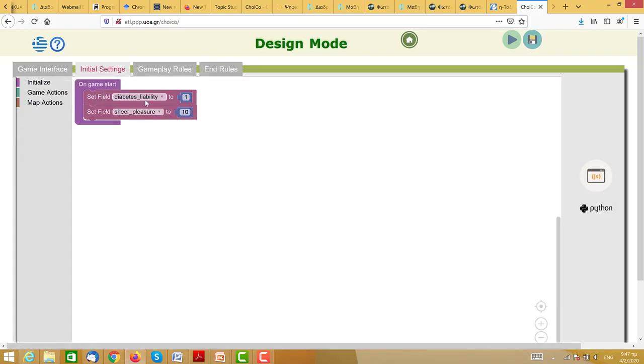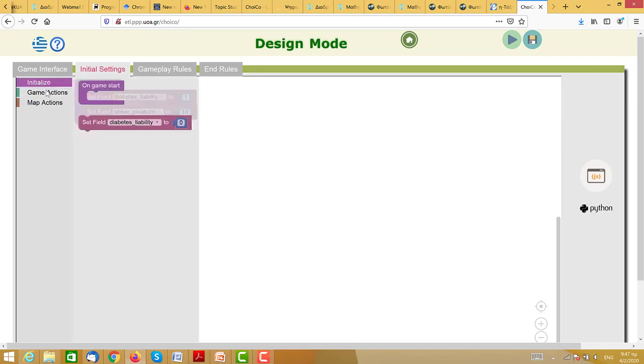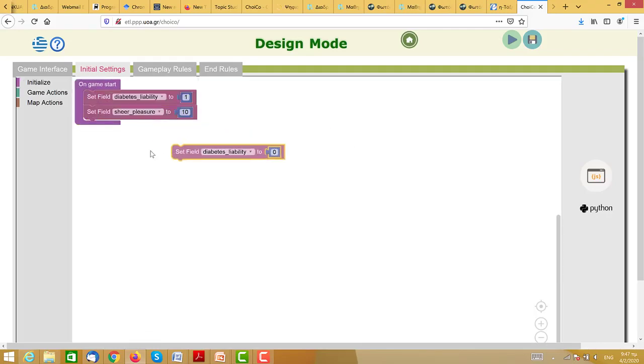You see set field diabetes liability to 1 and sheer pleasure 10. So all I have to do is put another condition here, and I can say set the weight loss to, well, let's start from 0. So this is kind of what we call event handling, or in the event where you start a game, these things are set.